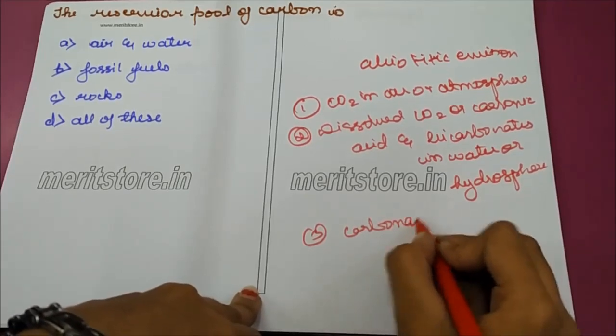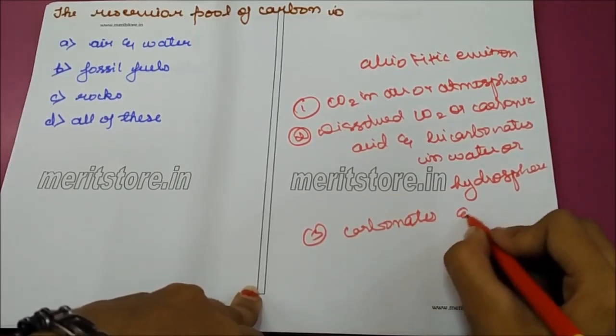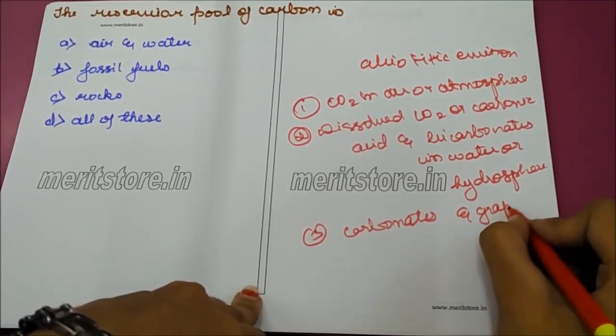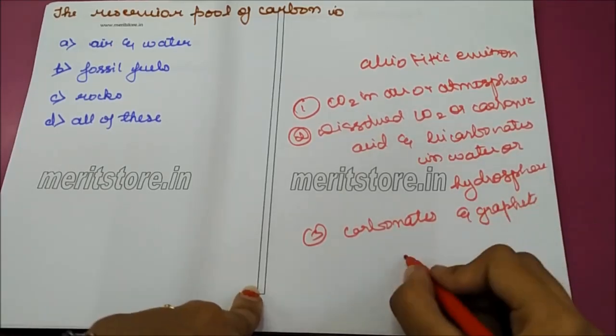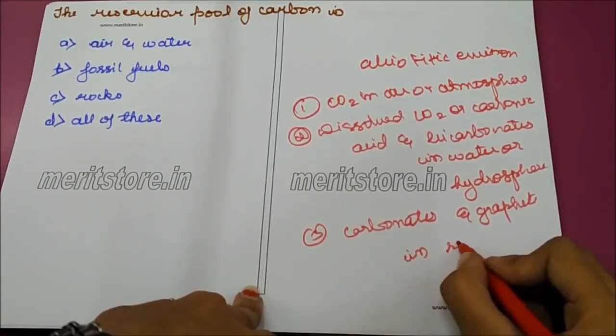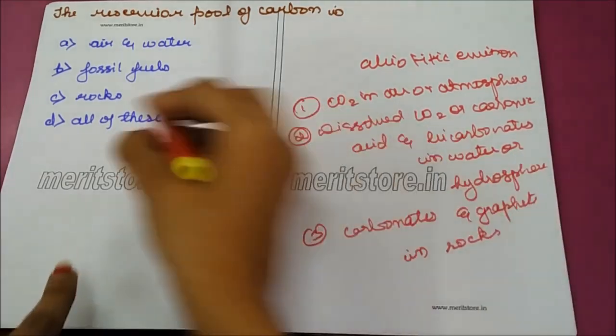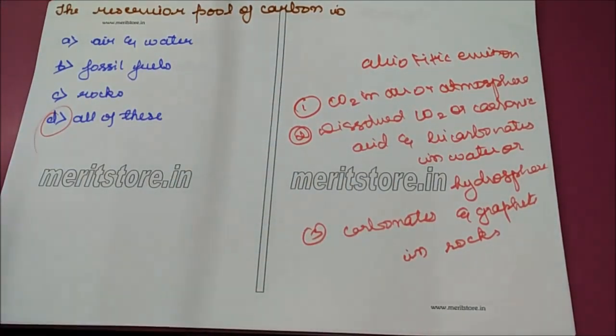Carbonates and graphite in rocks. So the correct option is D, all of these.